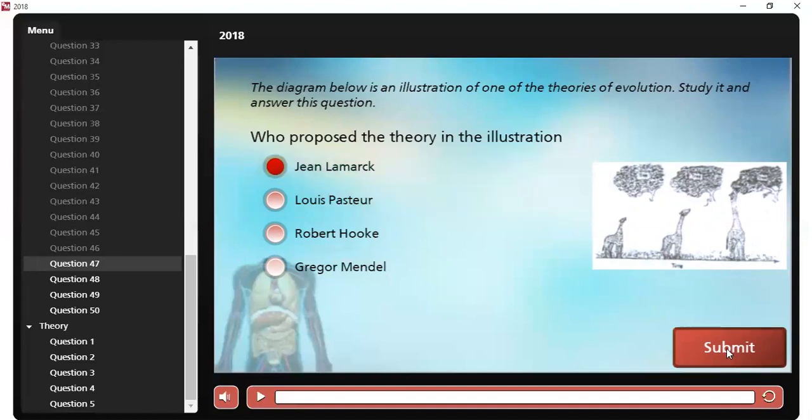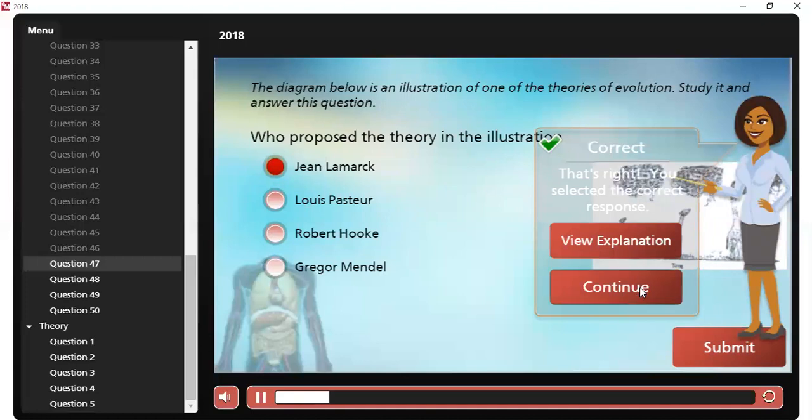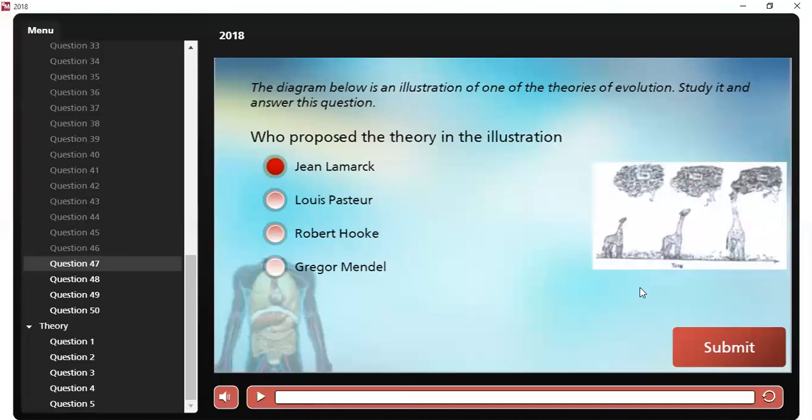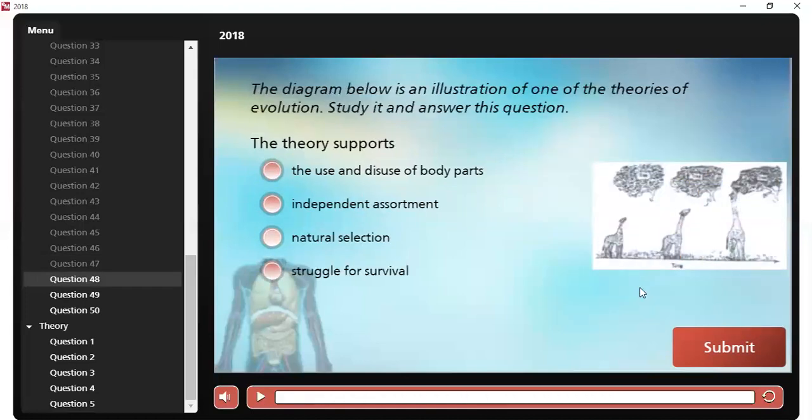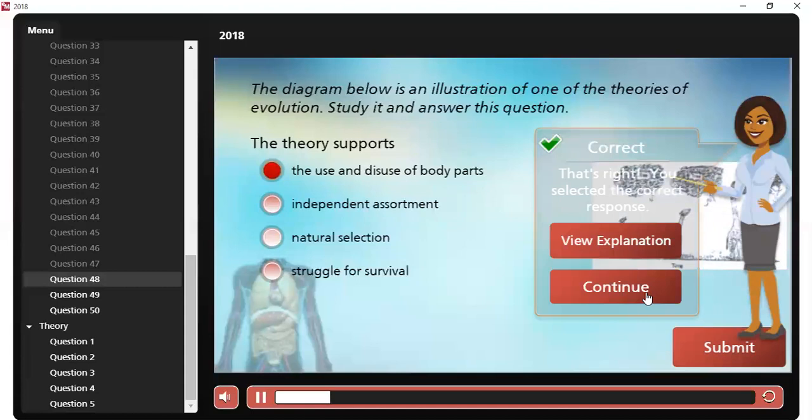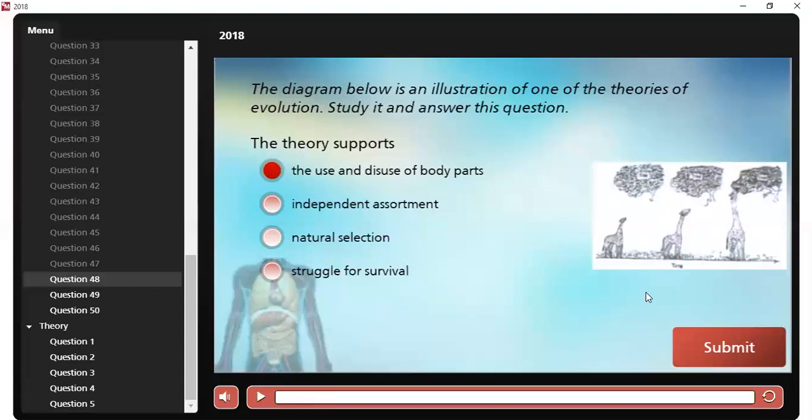Question number 48. We are still on the diagram. What does this theory support? The theory supports the use and disuse of body parts. Good, we're almost there.